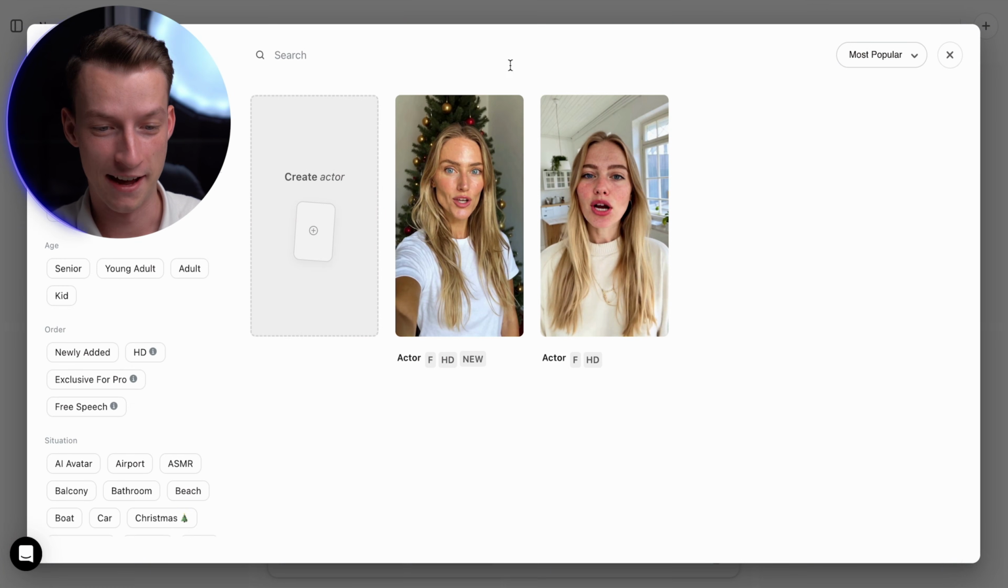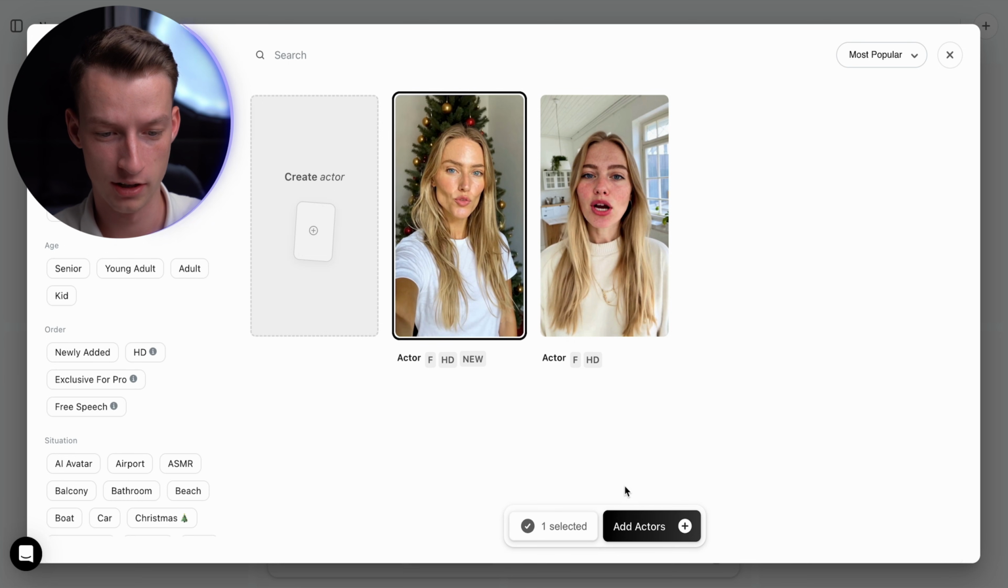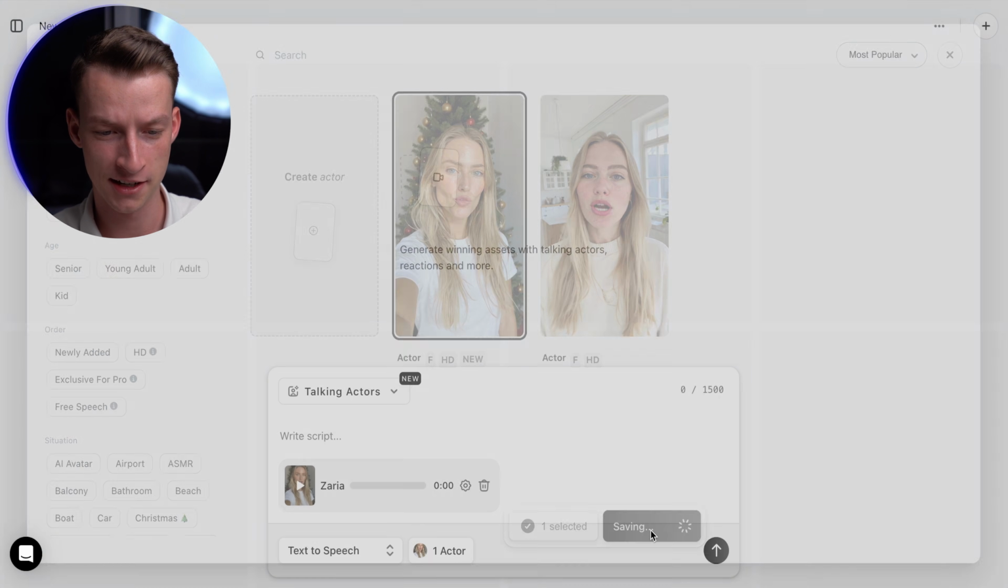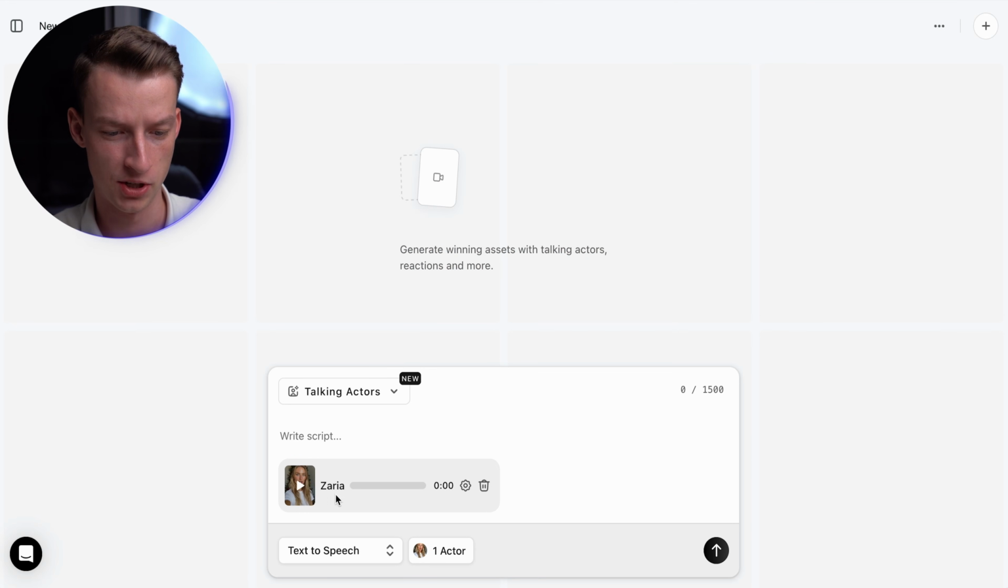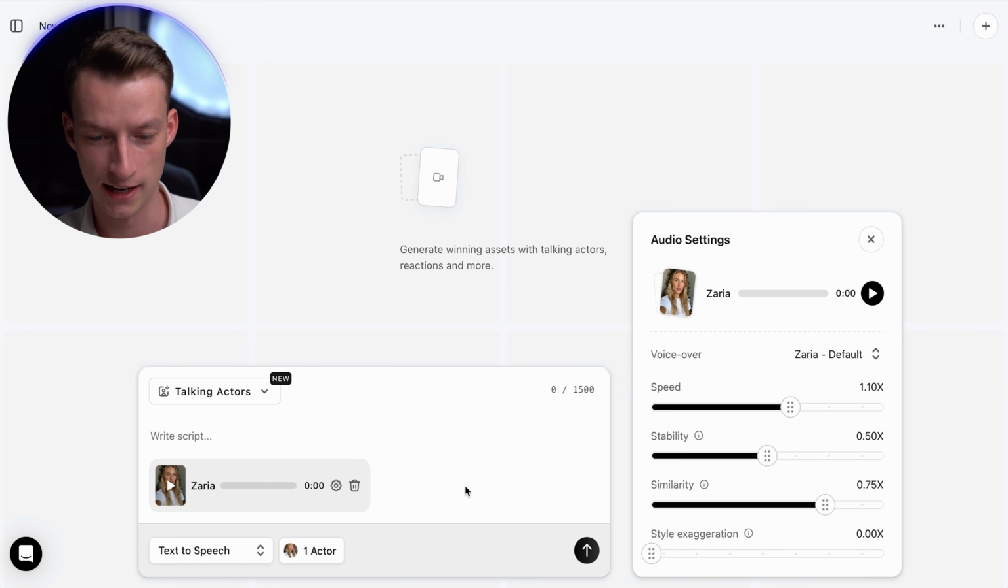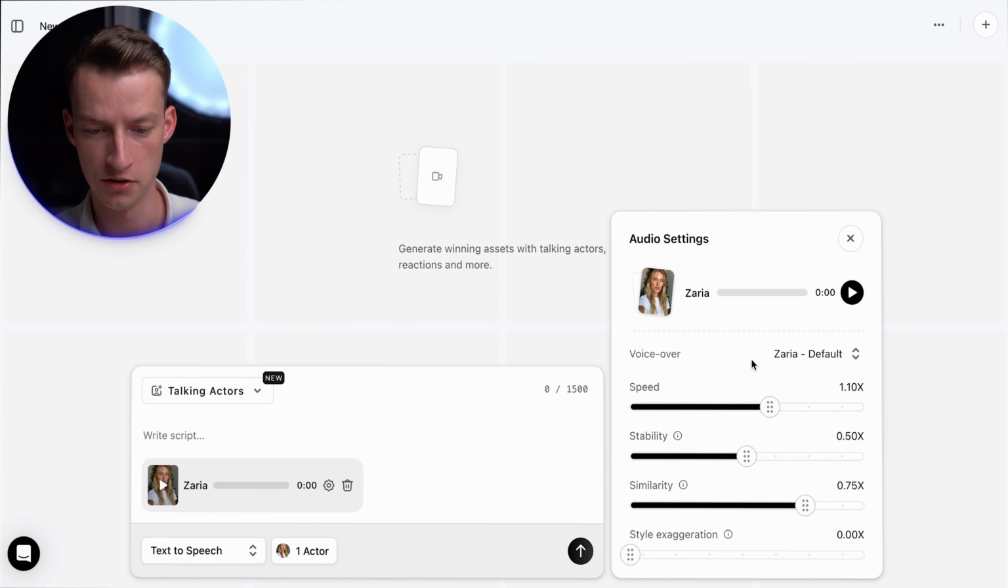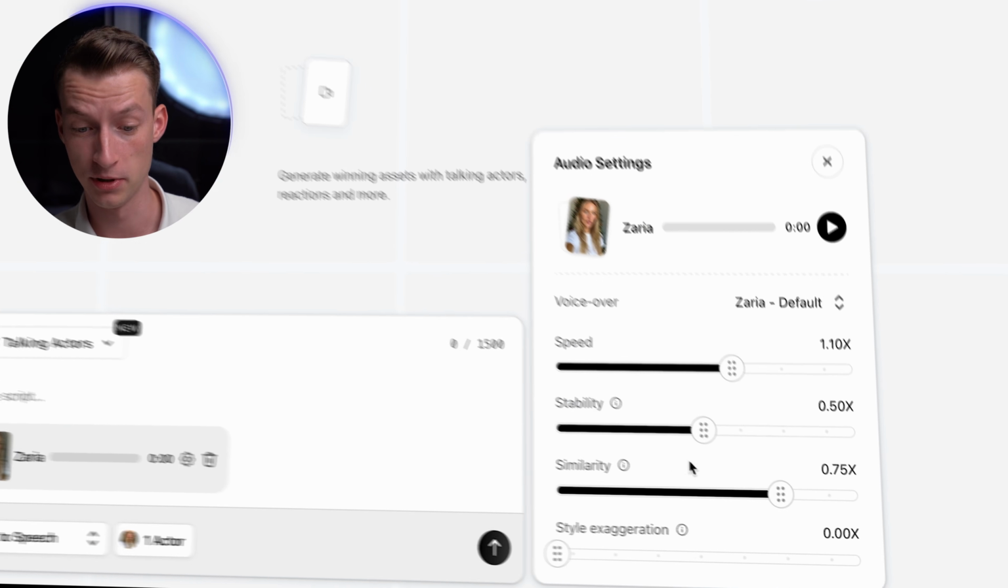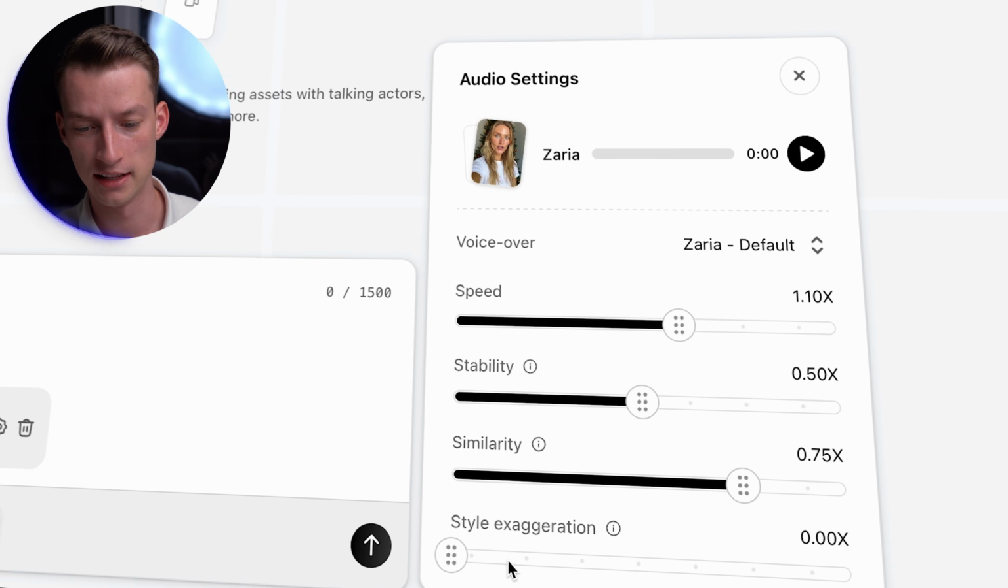All right, now I have my avatar ready right here, so I can just click on her, click here on add actors, and after this, as you can see, I have Zarya right here, which is the brand new AI influencer that I created. Now, if I want to tweak her voice settings, I can click right here on this, and I can change the speed, the stability, similarity, and even style exaggeration.